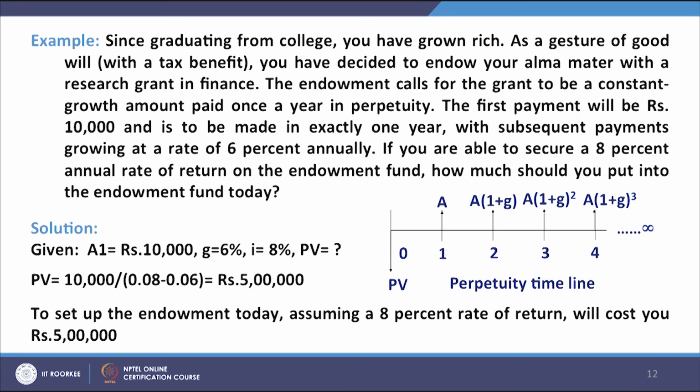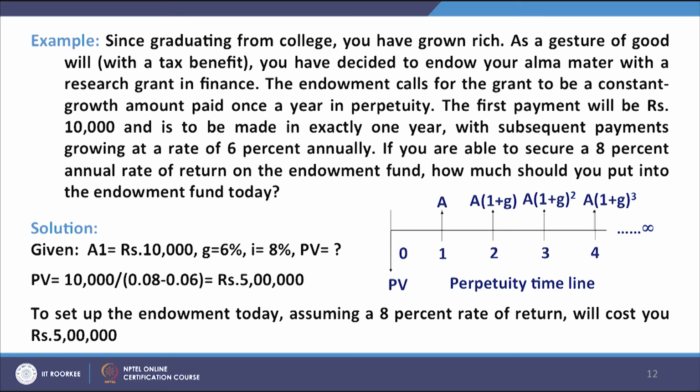If you are able to secure an 8% annual rate of return on the endowment fund, how much should you put into the endowment fund today? So, we have a growing perpetuity. At the end of 1 year, the perpetuity is A, then at the end of the second year, this is A into 1 plus G, and so on and so forth up to infinite period.